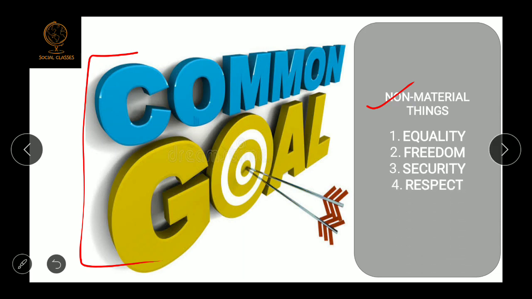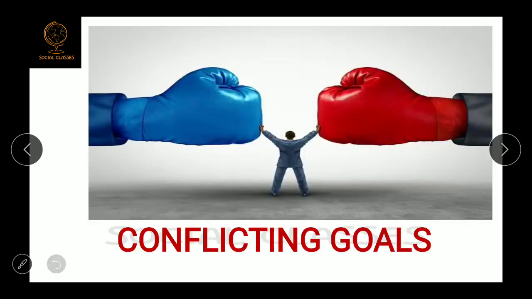Okay, everyone wants respect. There is no one in the society who doesn't want respect. Everyone wants respect. Okay, friendship, you all want that you should have some good friends. So everyone wants friendship. There are some goals which are conflicting goals. Earlier I told you that there are some goals which are developmental goals. Different people, different goals. Okay, there are some goals which are common for everyone, but at the same time there are some goals which are conflicting goals.